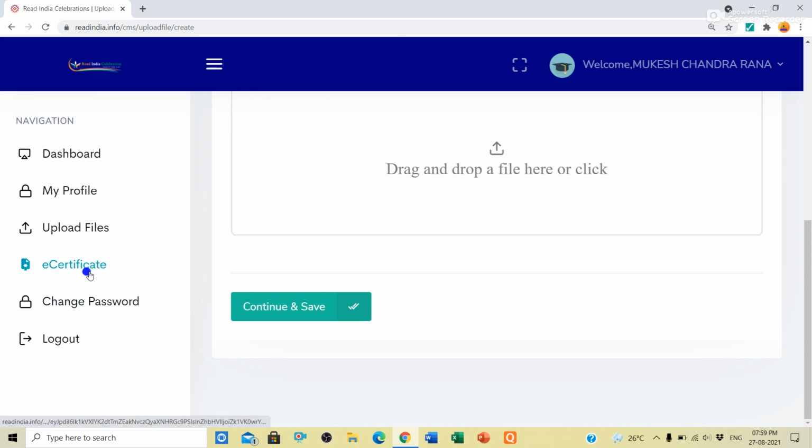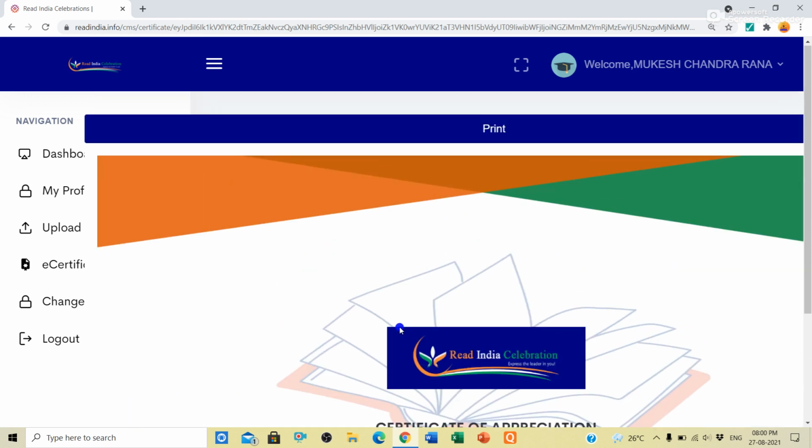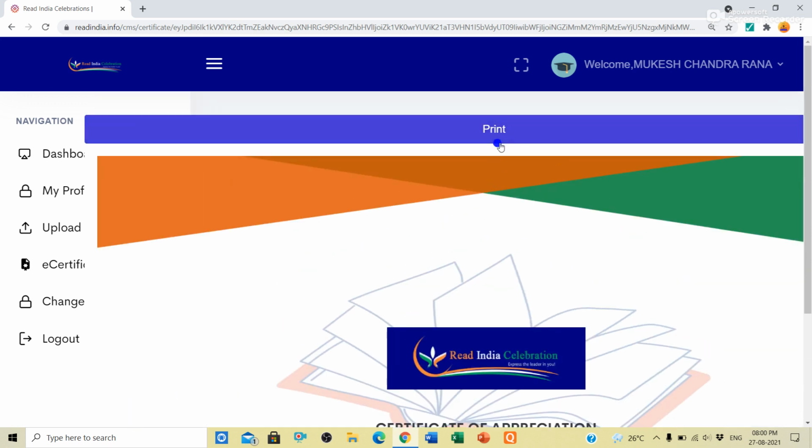After that, you can see here e-certificate. You will click on e-certificate, then a certificate will appear. This is to certify that your name, student of your school, KB Gajapati, roll or ID number, is a participant in the Ready India Celebration 2021. Then you can scroll up, you will see here print. If you click on print, then your certificate will be printed. You will get your certificate. After that, your process is completed.